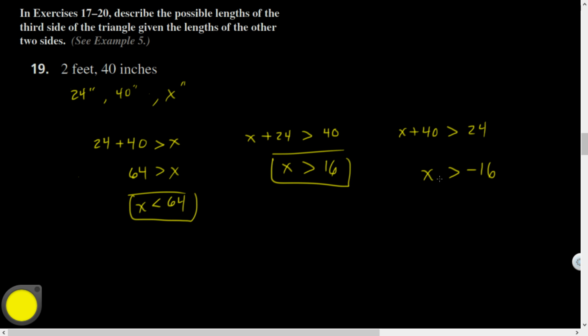These triangles are not made of antimatter. I didn't fold the universe inside out on itself to create some sort of inverted triangle. So I could say that it would be between 16 and 64 are the possible lengths of that triangle.